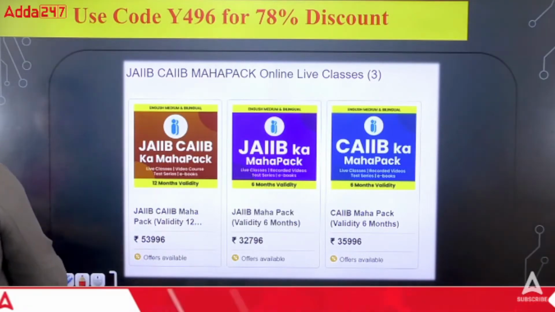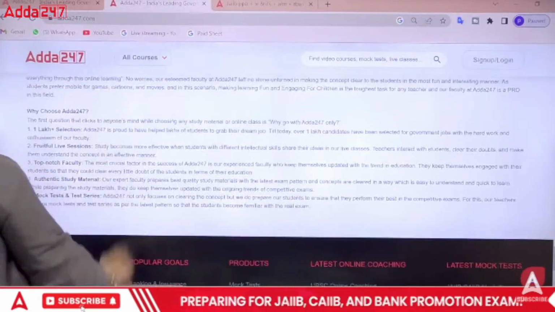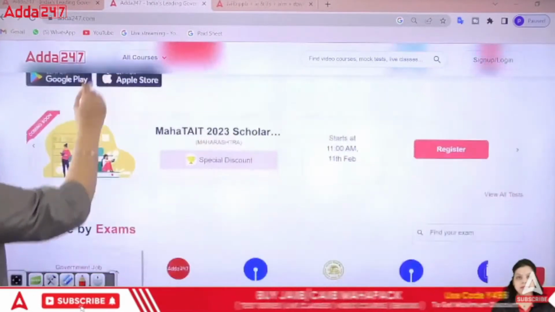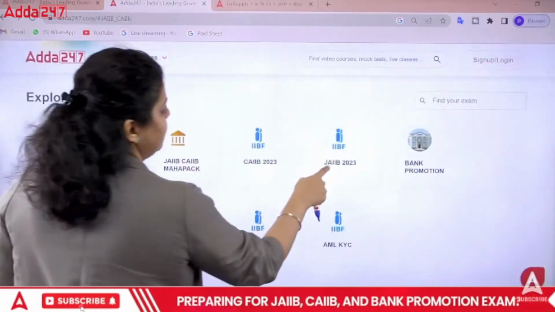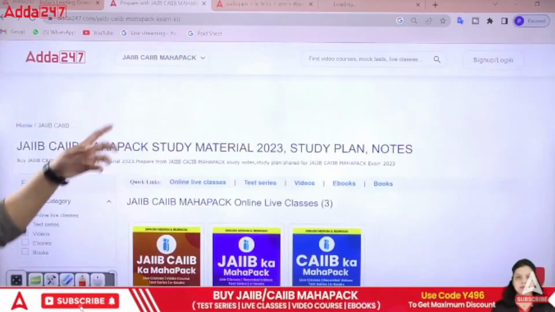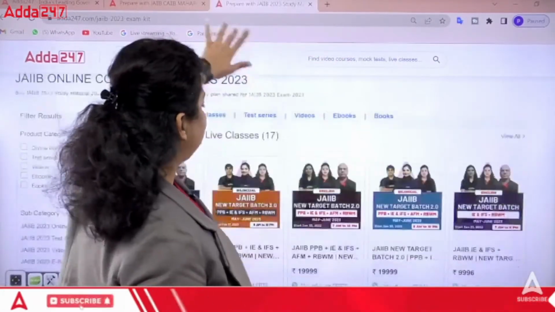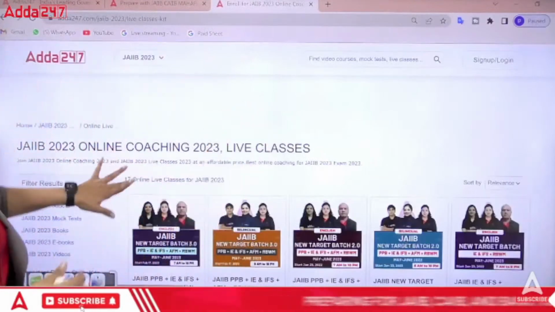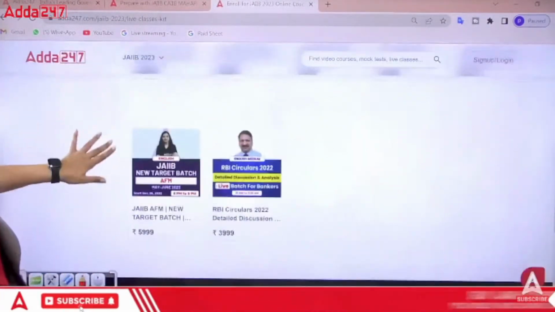Now how to enroll? To enroll you have to visit the application. Go to the application. When you go to the application, you have to click on the JIB section. Here it is, JIB and CIB section. If you want to go with the target batch, just go with the JIB 2023. And if you want to go with the Maha Pack, click on the Maha Pack. So these are the target batches. Whole target batches are available. You can click on the view all option. You will find all these. So you can see the individual subject batches are also available.